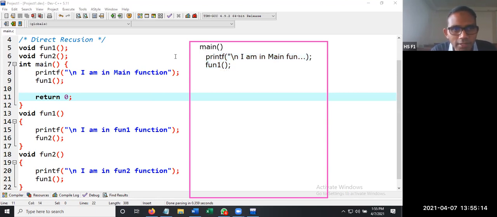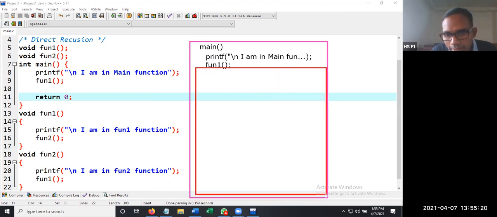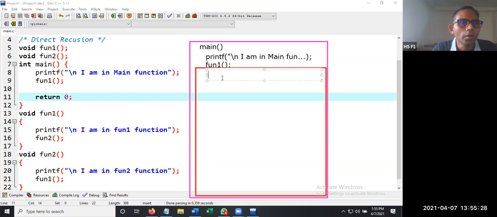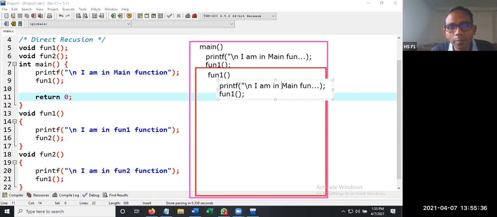Whenever it encounters function 1, what happens? The memory will be created for function 1, meaning another box will be created inside the memory. The name of this one is fun1. So what exactly does it have? It has printf I am in fun1 function.